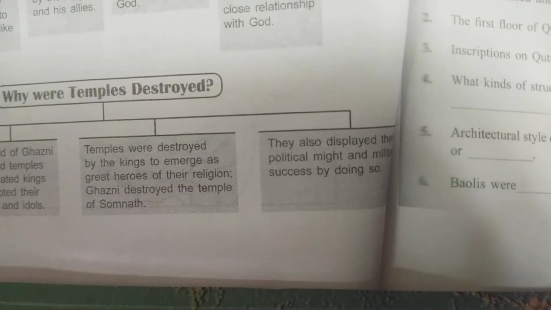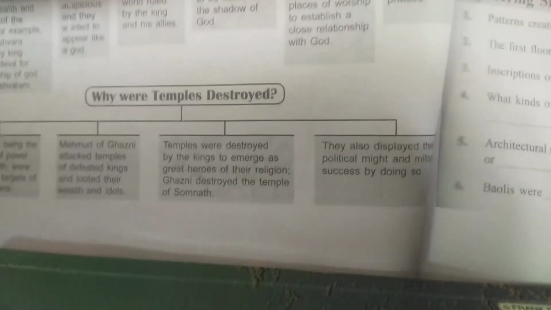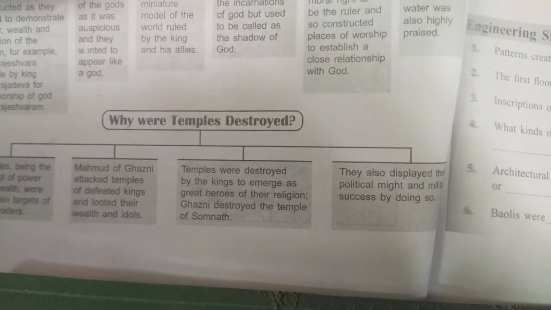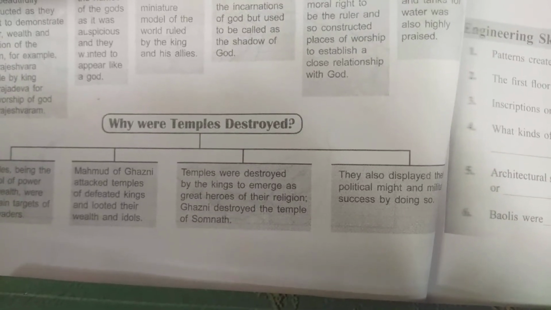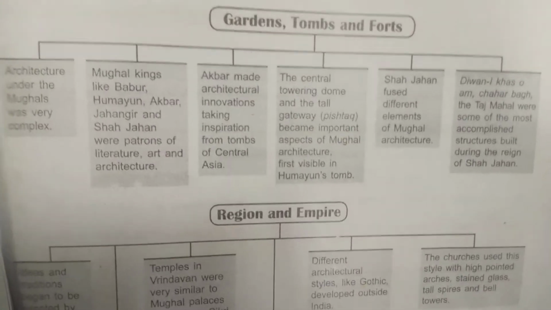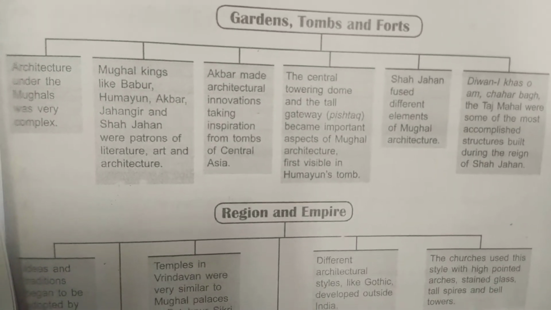So through this, by attacking or destroying temples, they are showing that they are more powerful politically, and they are also showing their military power. Next, we have garden tombs and forts.